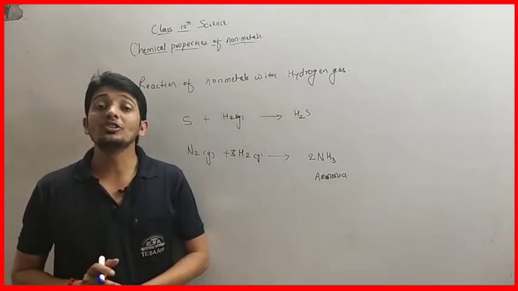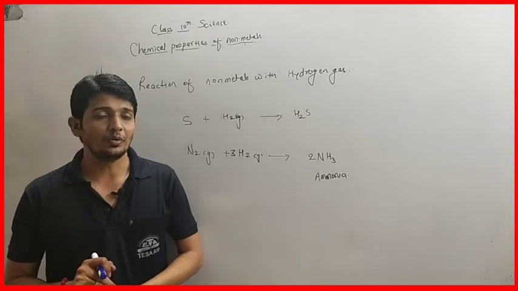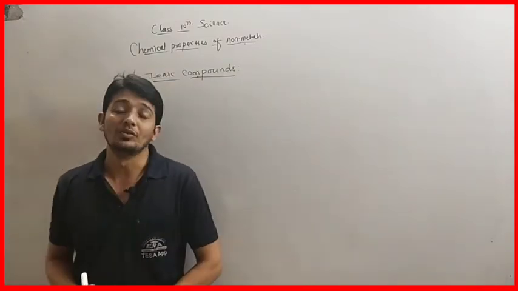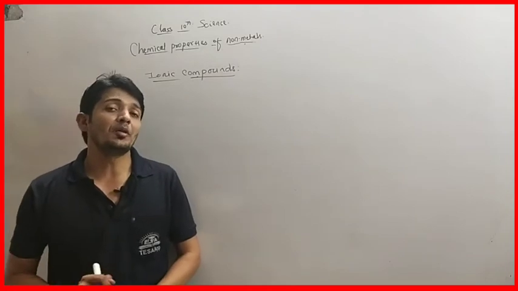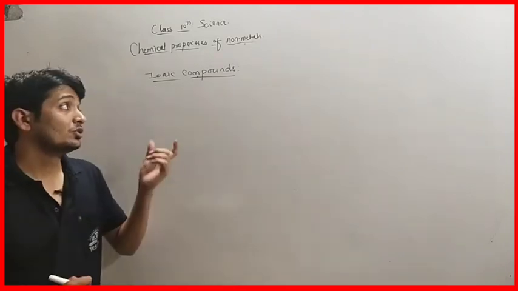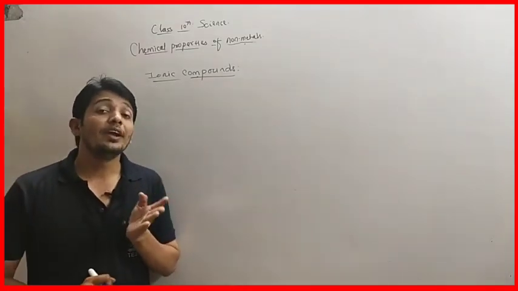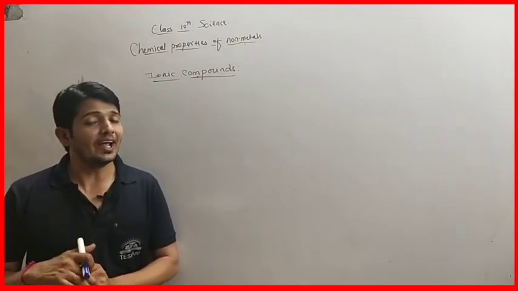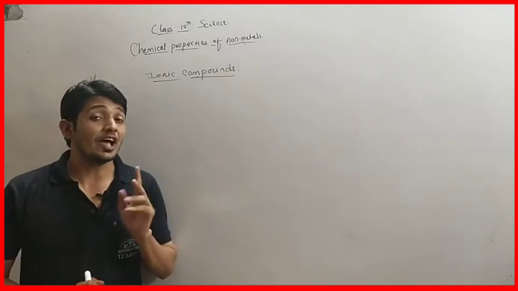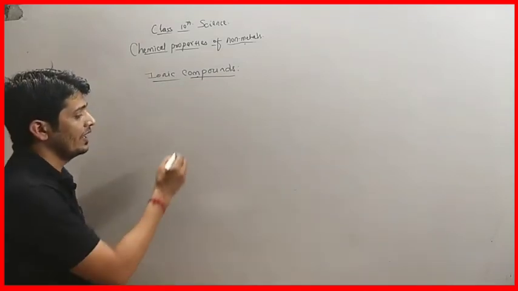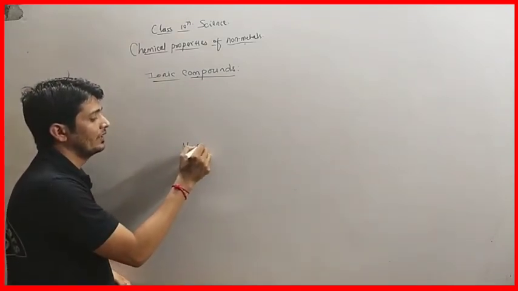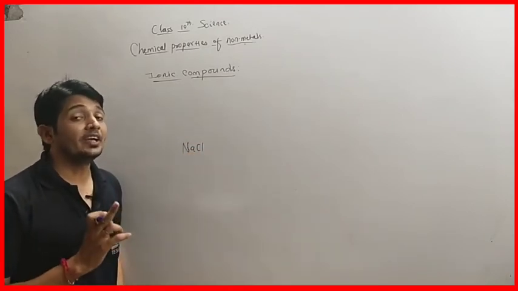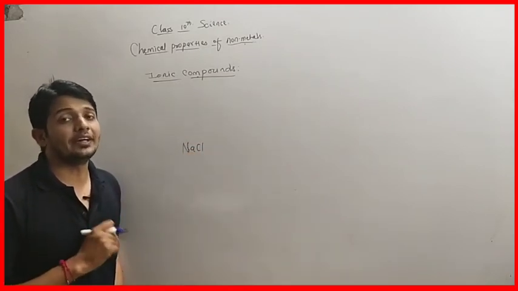Now we are going to start the ionic compound. So now we will understand the ionic compound. What are ionic compounds basically? Those compounds that, when dissolved in water, break down to form anion and cation are called ionic compounds. Like we have sodium chloride. What is sodium chloride? It is the salt that we use every day in our daily diet.